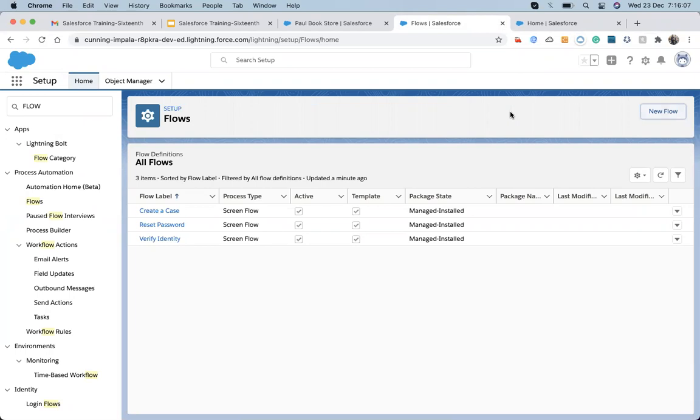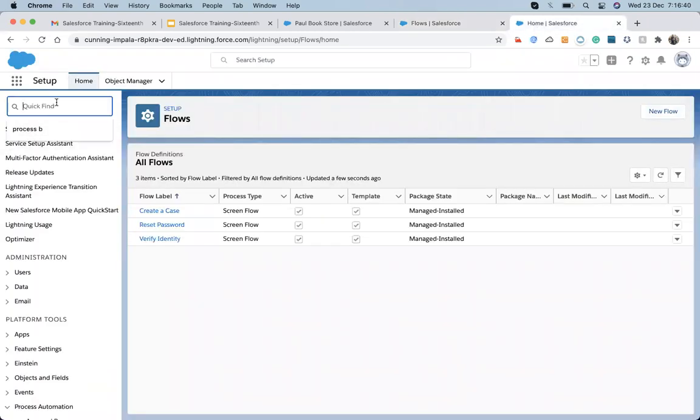For the workflow, I just told you that whenever you have a requirement, instead of an outbound message, just work on the process builder, not on the workflow. Workflow has only two capabilities, field update and email alert, and those are available in the process builder. So instead of working on the workflow, move to the process builder. But if anything is not possible in the process builder, then move to the flow. Otherwise, do as much as you can on the process builder.